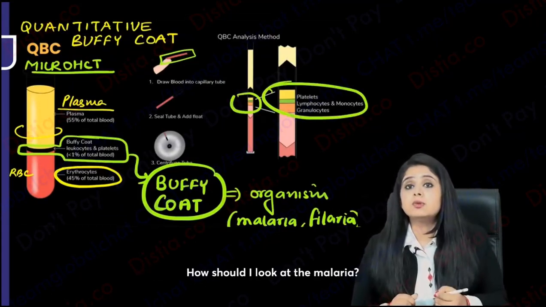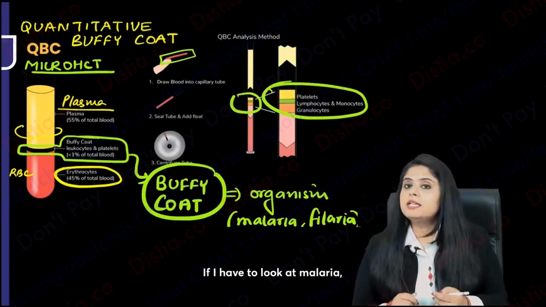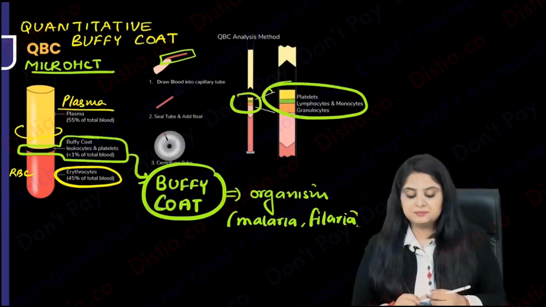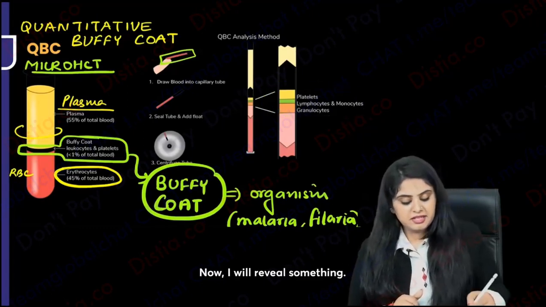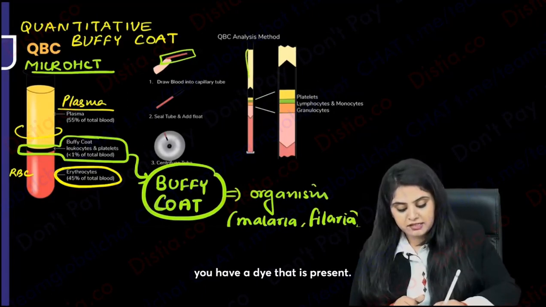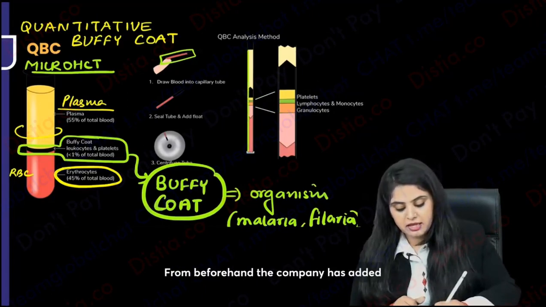Now what? How should I look at the malaria? If I have to look at malaria, I'll have to look at it under the microscope. But how? Have you added any dye? Now I'll reveal something. In this tube, from beforehand, you have a dye that is present. From beforehand, the company has added a fluorescent dye.